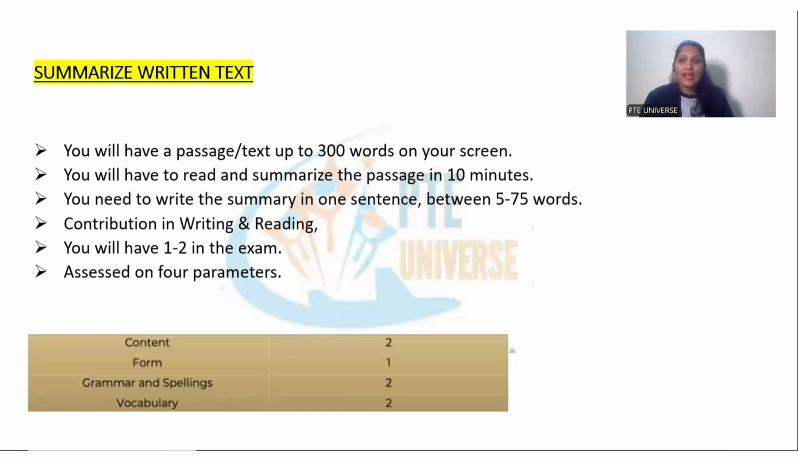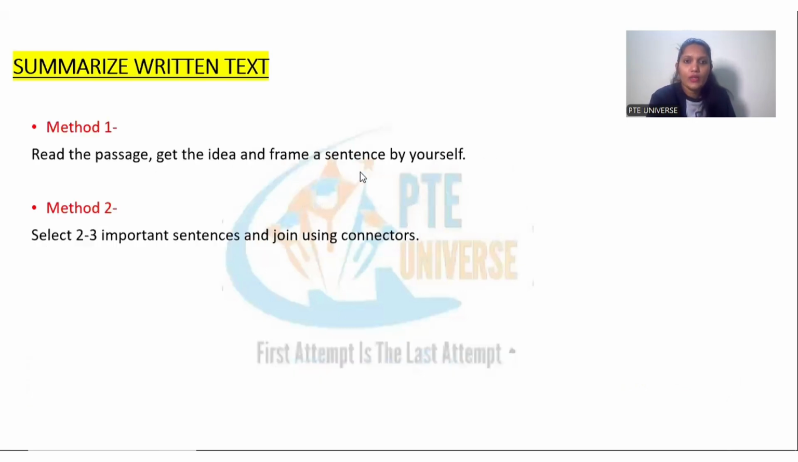Now, you need to understand that in this task, content is important. Form, that is word limit, is very important. If you write less than 5 words or more than 75 words, you will lose the marks of form. Grammar and spellings are very, very important since it's a typing task, it's a writing task. And last but not the least, vocabulary is also very important. I'll take you to the technique.